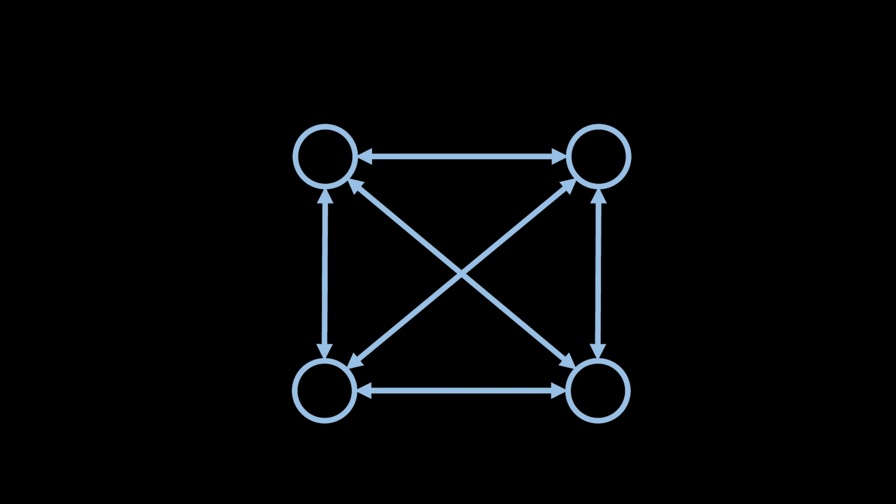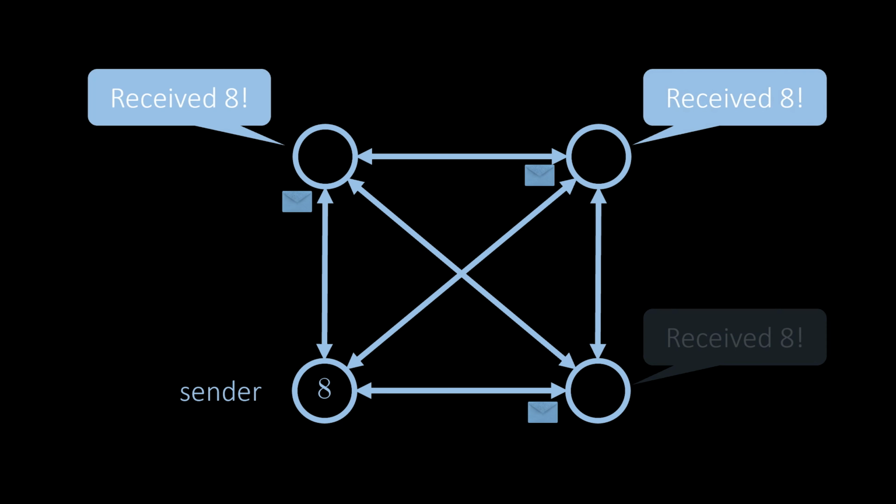One node is the current sender, that is, this node wants to broadcast a certain message, in the example the value 8, to all other nodes. The sender can simply send the value to all other nodes and, if all goes well, every node receives the message and the broadcast concludes successfully.